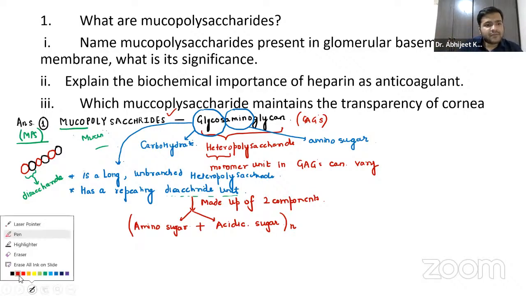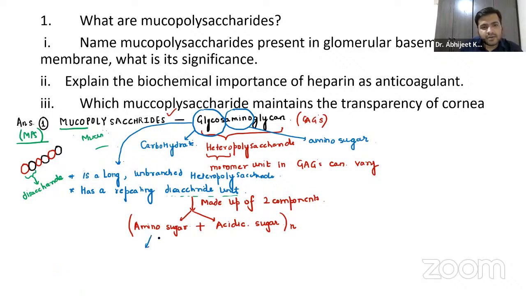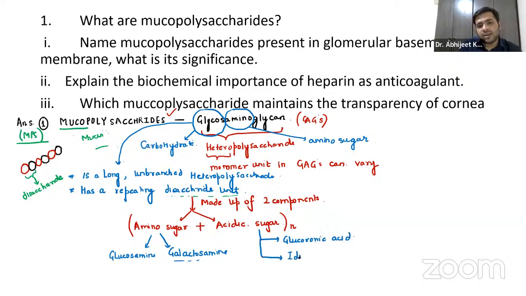Now, amino sugar, guys, can be of two types, and that is something you have to remember. It can be either glucosamine, glucose combined with the amine, or galactosamine. You already know galactose combined with amine. And acidic sugar can be glucuronic acid, and the other one you can remember is iduronic acid. So that is in a nutshell what mucopolysaccharides are.